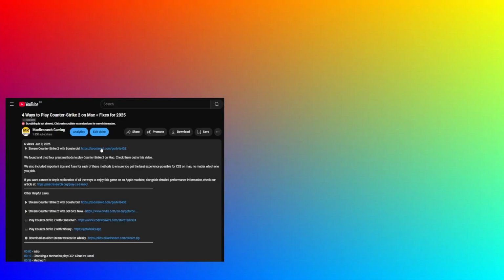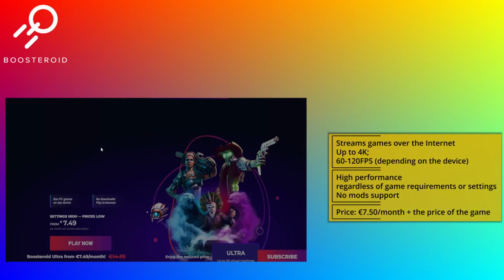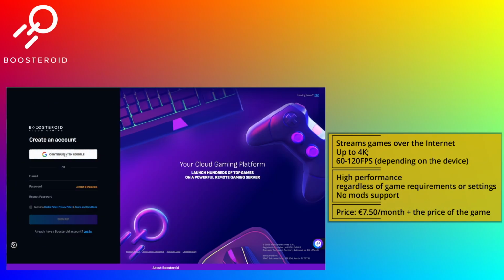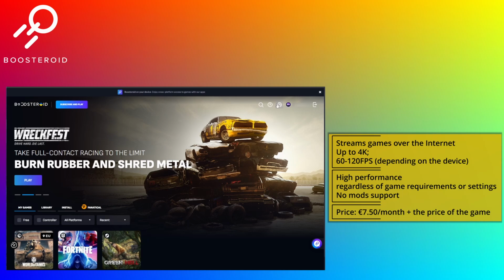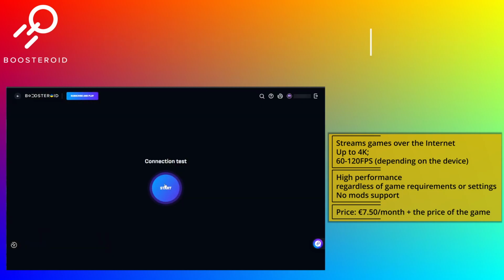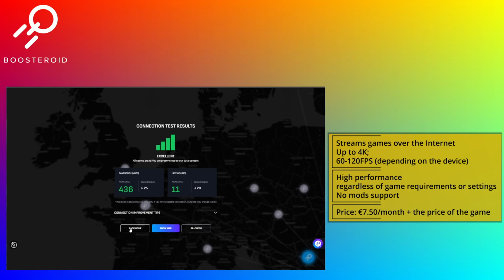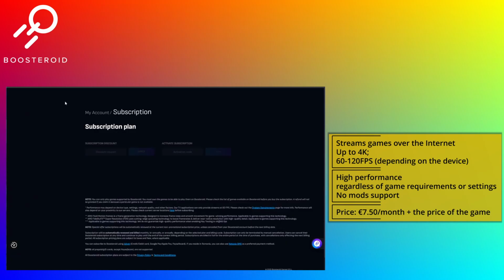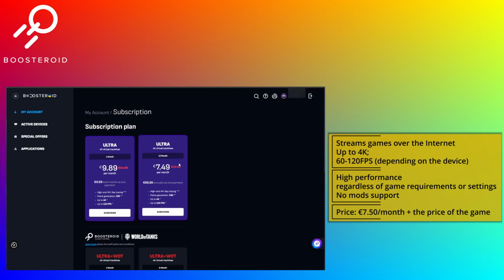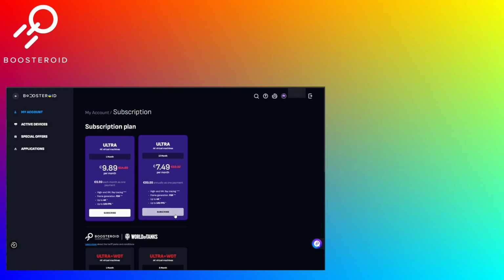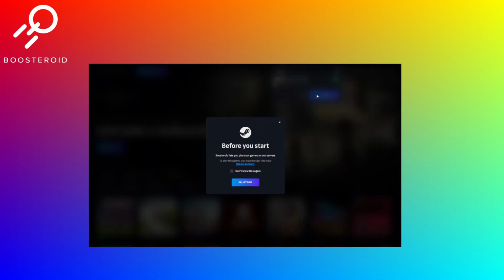Using Boosteroid is super simple. Follow the respective link in the description and register on the Boosteroid site within your browser. You can even use your Google account. Then you'll need to get a paid subscription, but I first recommend checking your internet connection to the closest Boosteroid server. This will give you a good idea of what streaming quality to expect and if this service will work well for you. Decided you want to give it a try? Then go to your profile and click the subscribe button to begin your subscription to Boosteroid. Then simply find the game in the search bar and launch it.